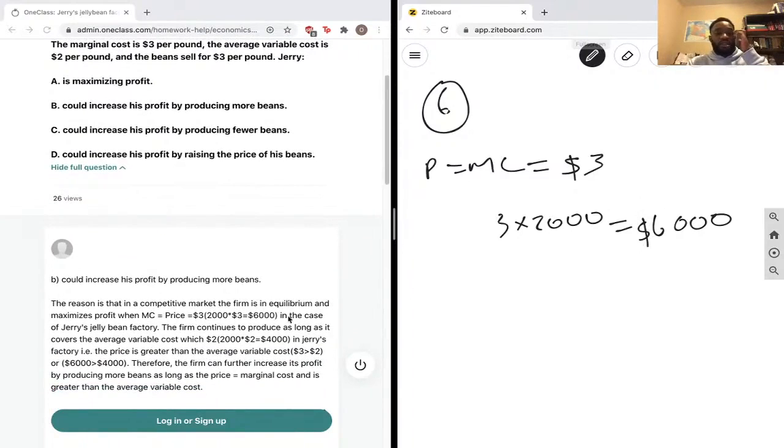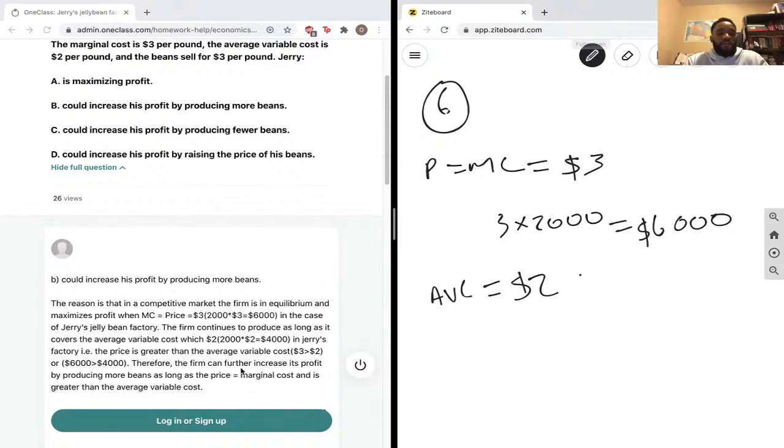In the case of Jerry's Jelly Bean Factory, the firm continues to produce as long as it covers average variable cost, which is $2. So the average variable cost is equal to $2. And the firm should continue producing as long as it's covering its average variable cost. And it is, because the price is 3, which is greater than the average variable cost of 2. The price is greater than the average variable cost.